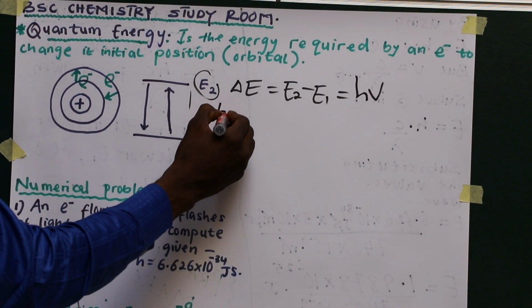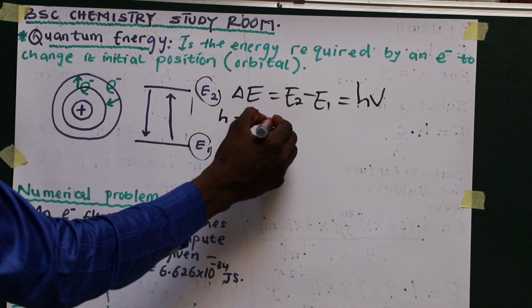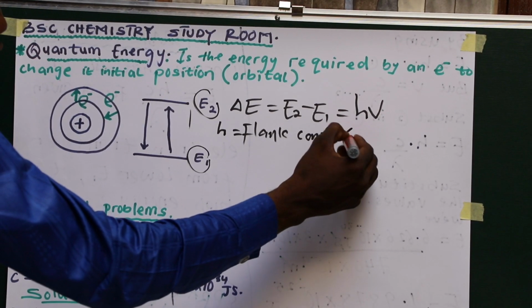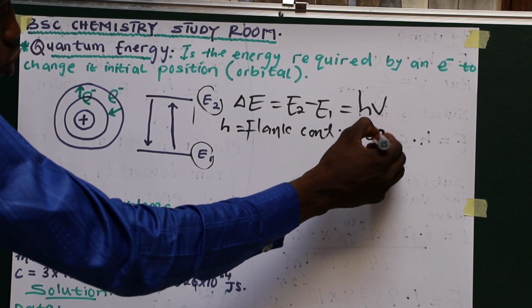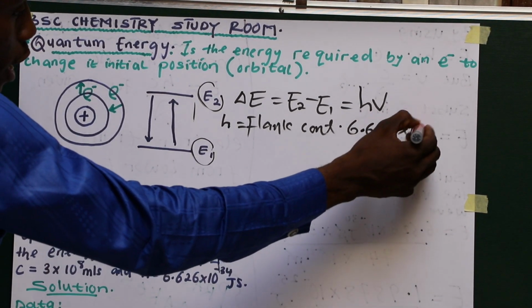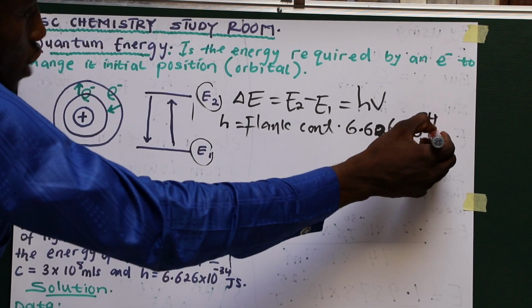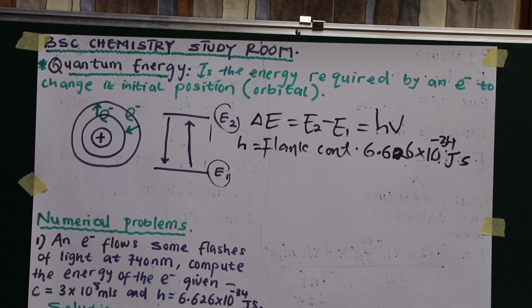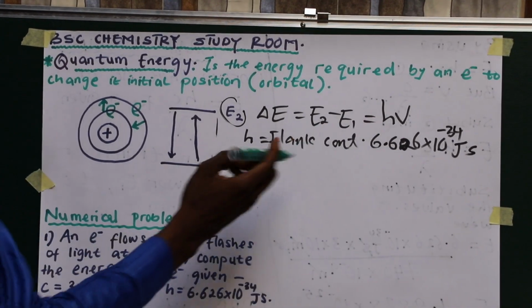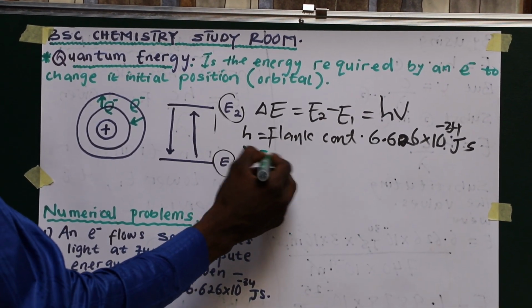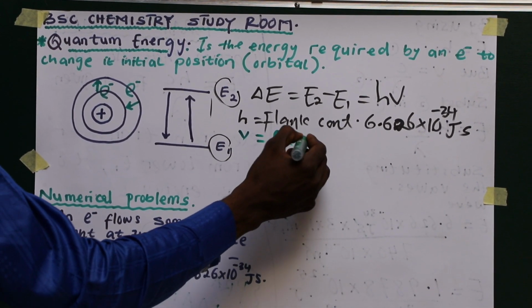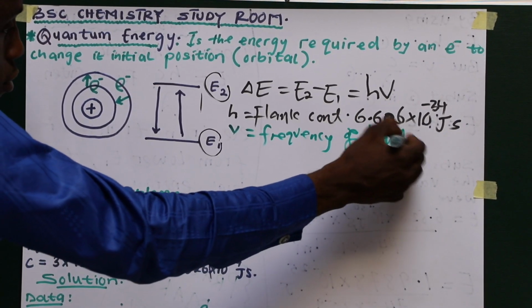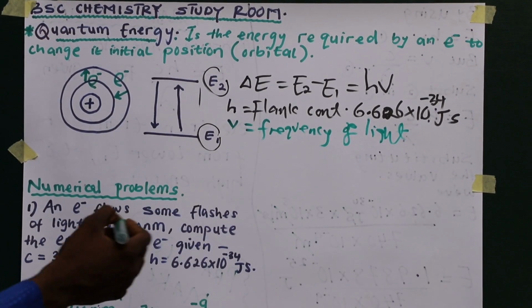And h is the Planck constant, with value of 6.626 times 10 power minus 34 joule second. And ν is the frequency of light.